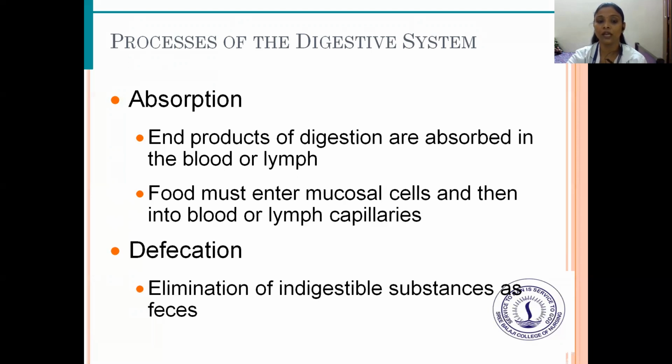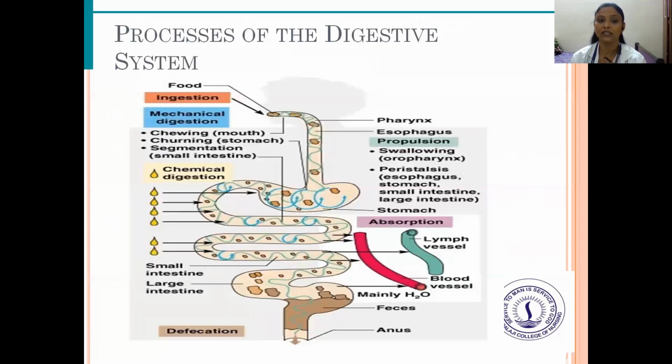Next is absorption. End products of digestion are absorbed into the blood or the lymph from the lumen. Food must enter mucosal cells and then move into the blood and lymph capillaries. Defecation is the elimination of indigestible substances as feces. This is the process of the digestive system.